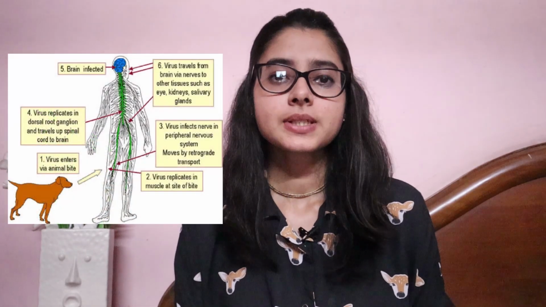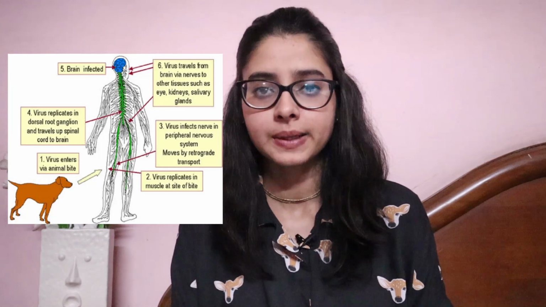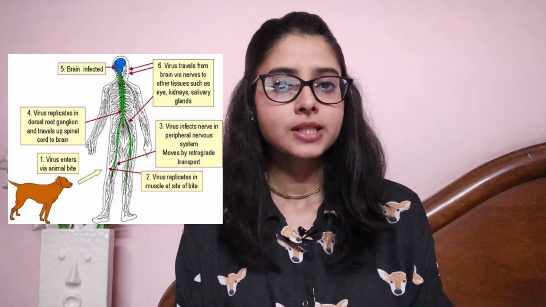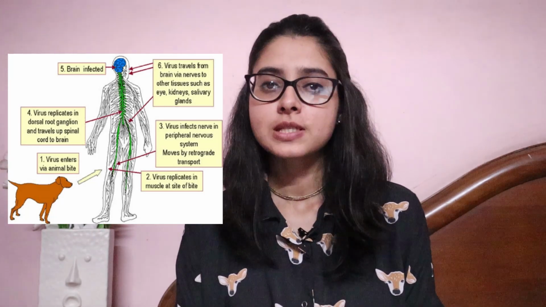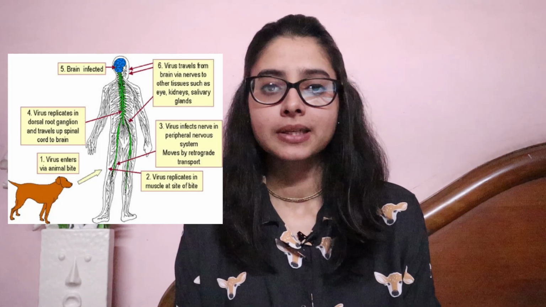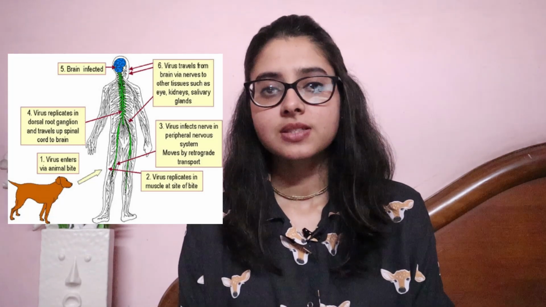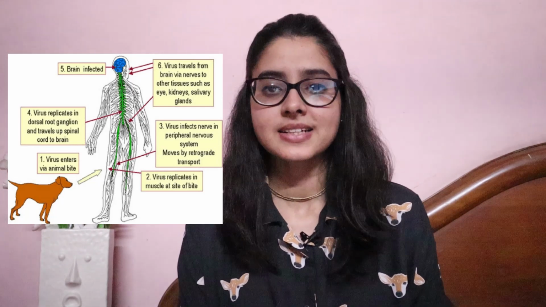How does rabies spread inside the body? Well, in simple terms, once rabies virus enters inside the host's body, it travels from the subcutaneous tissue or muscles to the peripheral nerve and then to the nerves of the spinal cord and brain at a speed of 12 to 24 mm per day. Once the virus reaches the brain, the infected person shows behavioral changes and clinical symptoms.